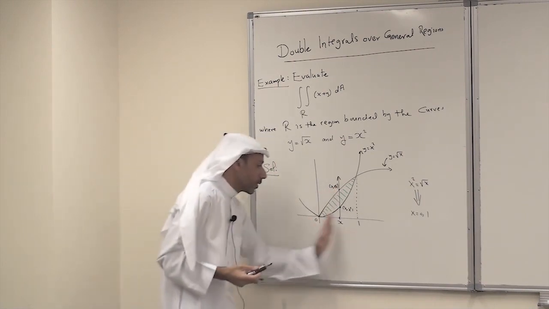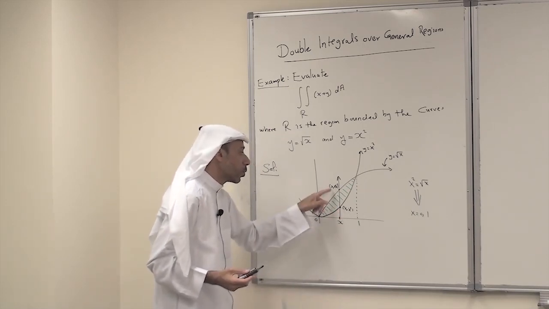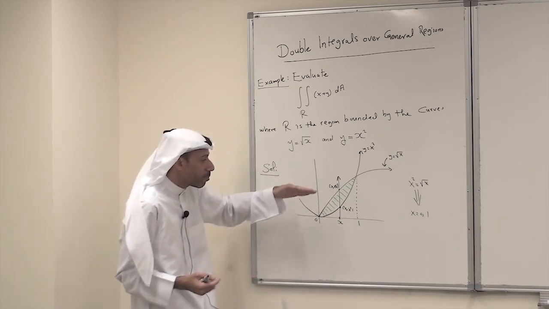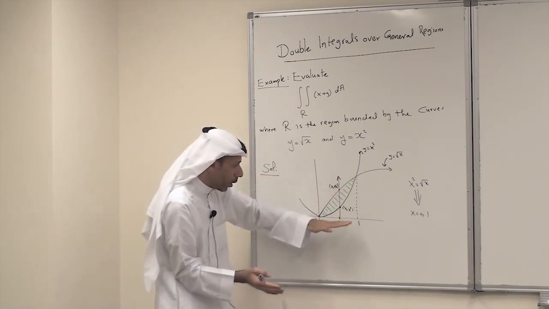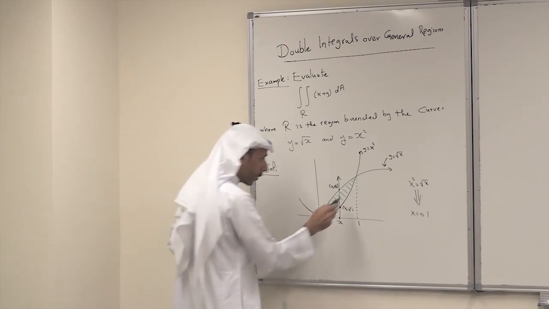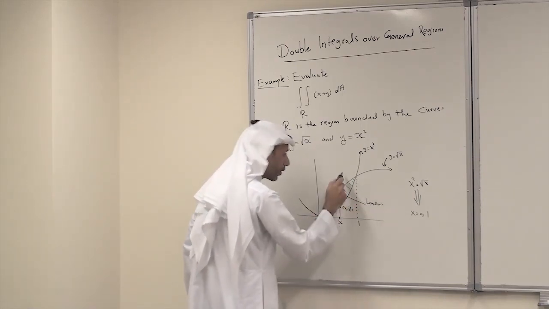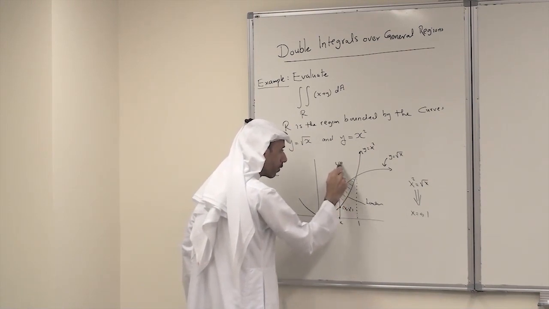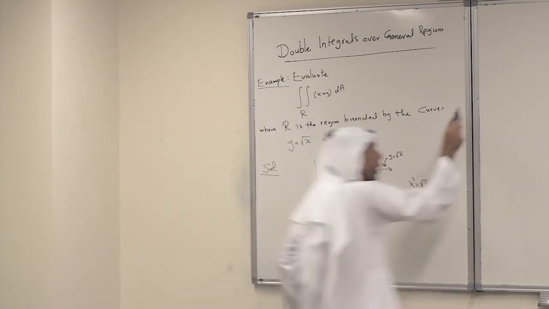For any x between 0 and 1, I enter through x squared and leave through root x. It is a region bounded between two curves, so it is the lower and the upper curve.